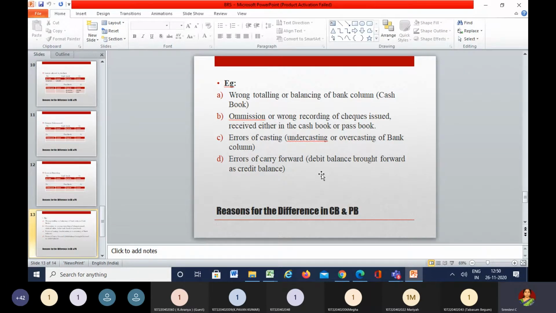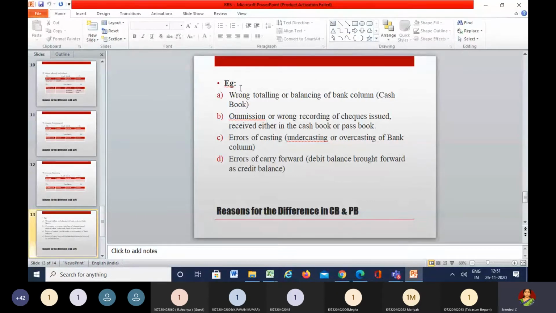That means we are talking about the 3 column cash book, and under that we are talking about the bank column of the cash book. So when we talk about the bank column of the cash book here, at the time of drafting, the total can be taken as a wrong amount. Suppose if it is 10,000, they might have by mistake taken it as 1,000, or if it is 1 lakh, they might have taken it as 10,000, or if it is 1,000, they must have shown it as 100. So by overlooking things, these mistakes will happen at the time of drafting the totals.